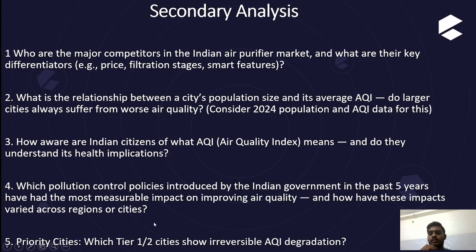So we can come to the next question: which pollution control policies introduced by the Indian government in the past 5 years have had the most measurable impact on improving air quality, and how have these impacts varied across regions or states?